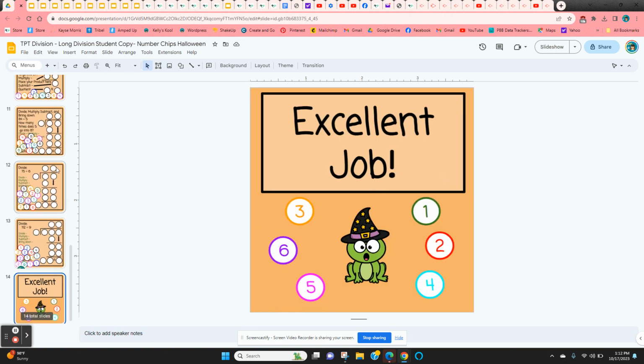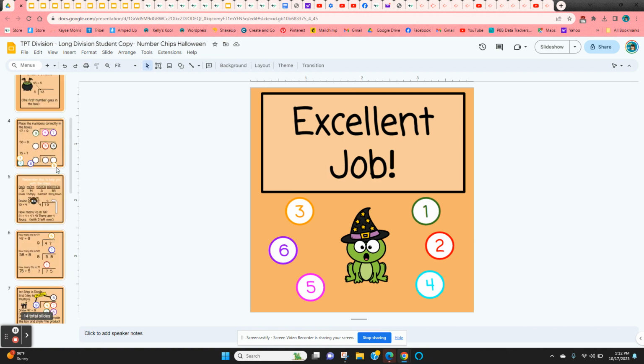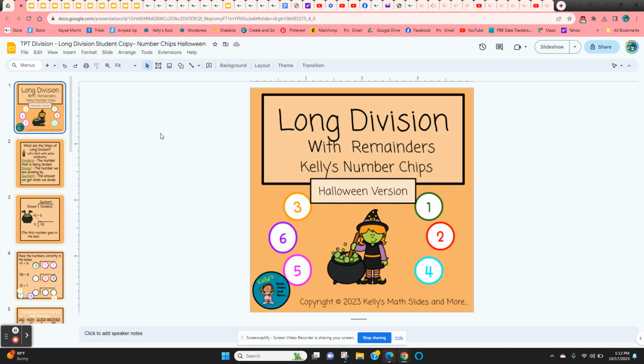And that's it. They get a little slide that says they did an excellent job when they finish. So this is a digital lesson, long division with remainders using number chips, and it's the Halloween version.